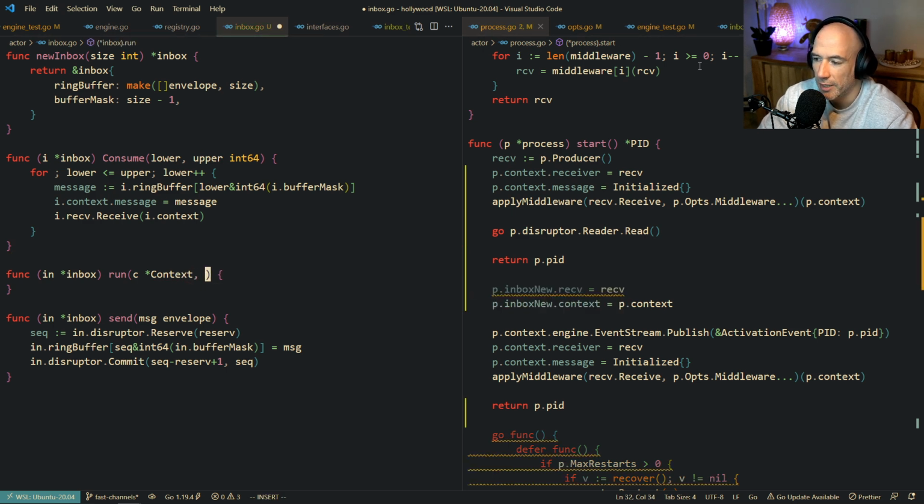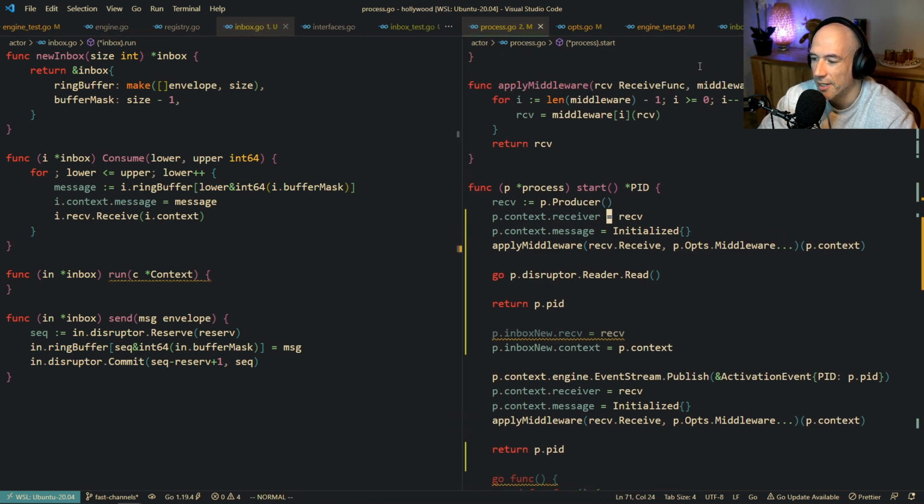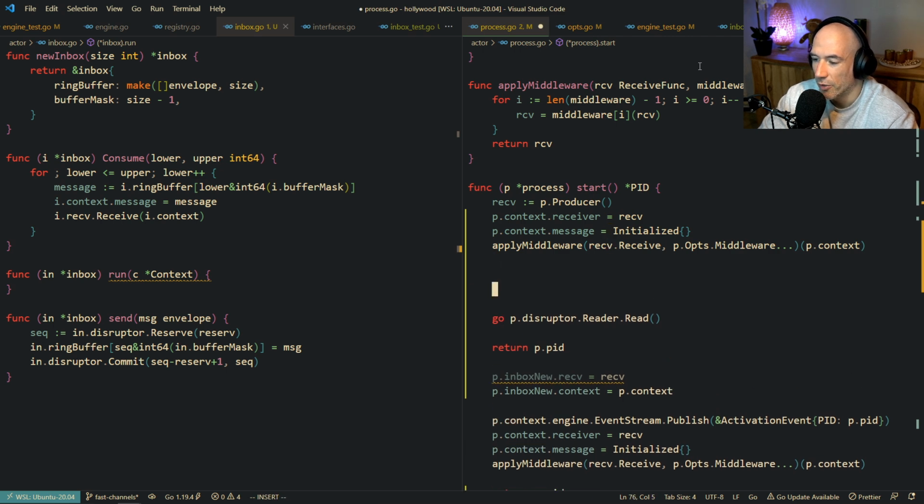Context, and we also need the receiver. Maybe we don't need that. I think it's gonna be context is fine. So we're gonna say p context receiver is this receiver. Then we're gonna do this apply middleware, all good.